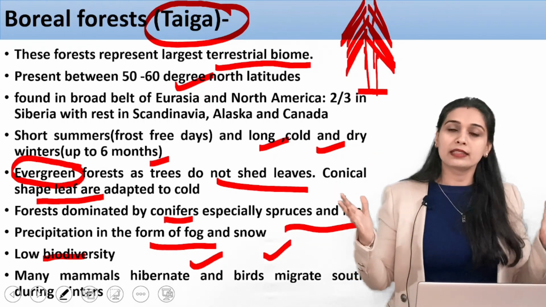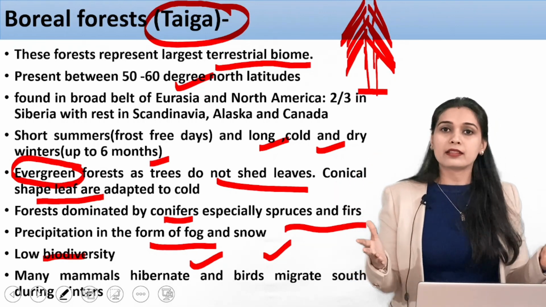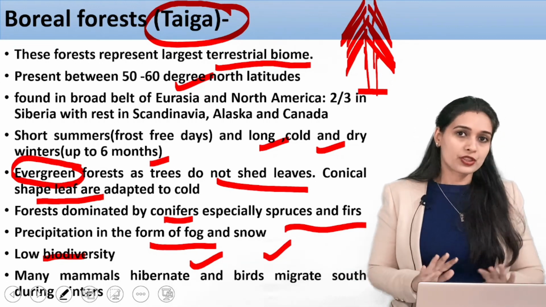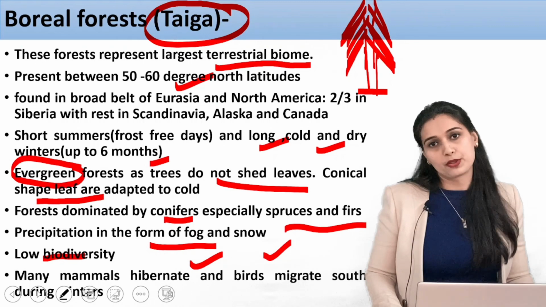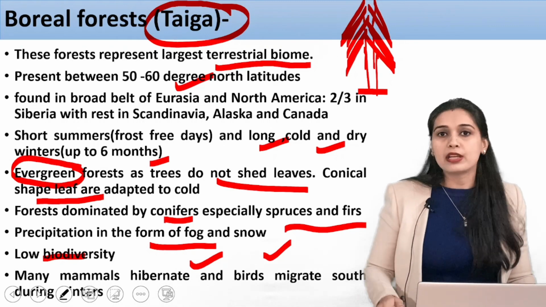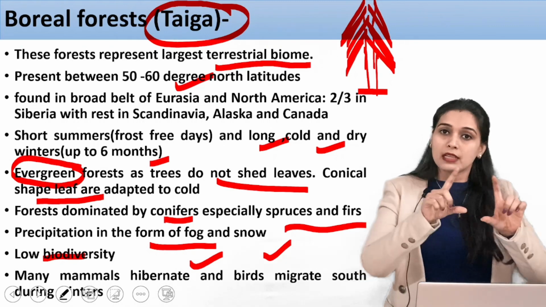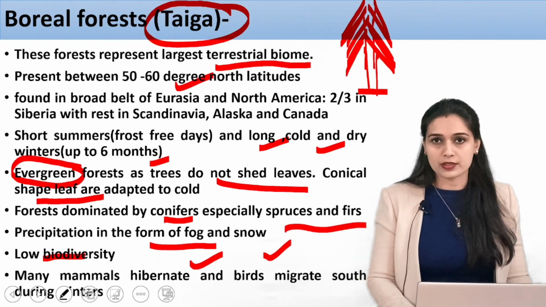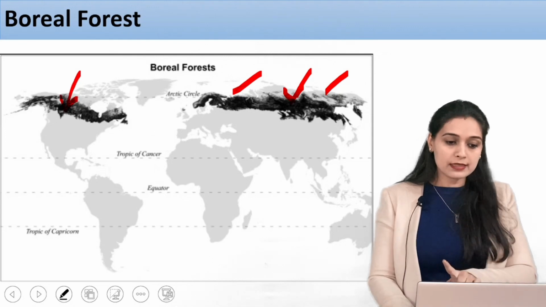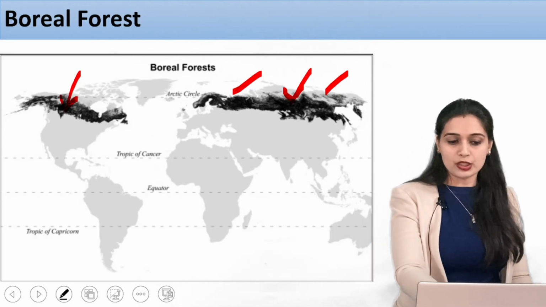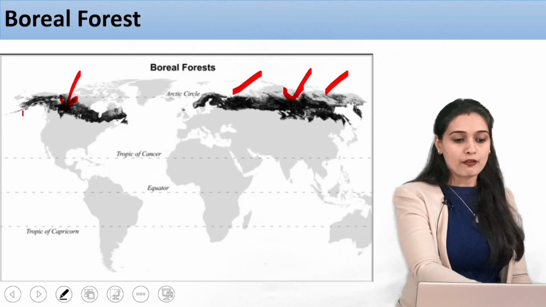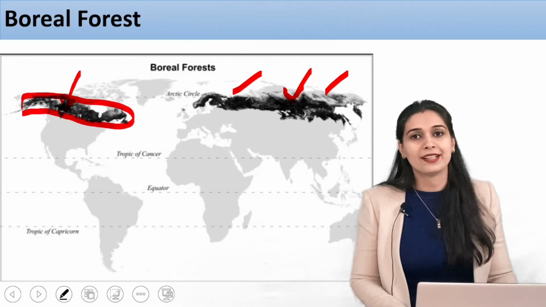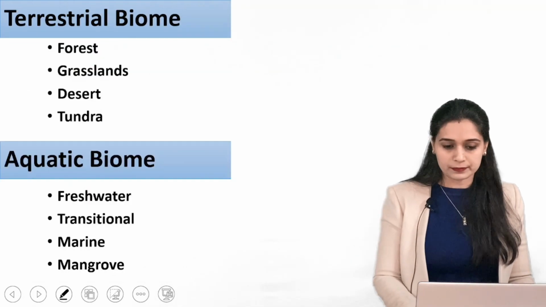In Siberia, they have conifers, and these are the major tree species present there. They are evergreen, they do not shed their leaves because they have adapted to the cold environments, and they also have very low biodiversity. And this is the largest terrestrial biome, taiga or boreal forest. So this is the belt. It is in the entire Eurasia, and from Alaska towards Canada. So this is about the boreal forest.